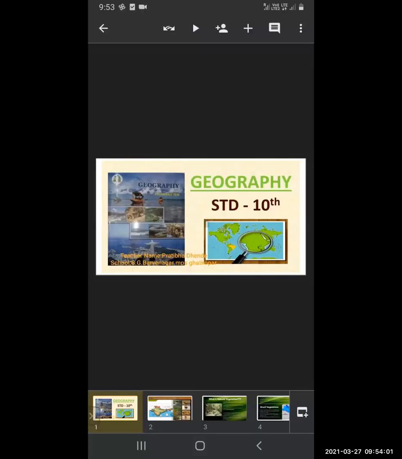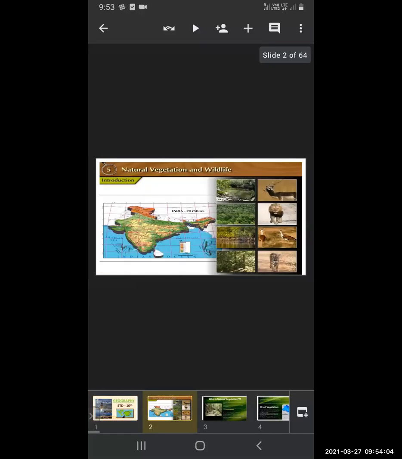See, the geography lesson number 5. We will have the revision of this lesson, natural vegetation and wildlife.